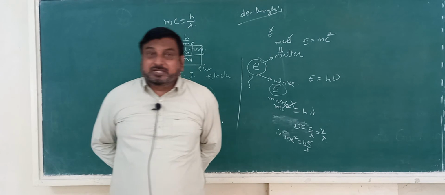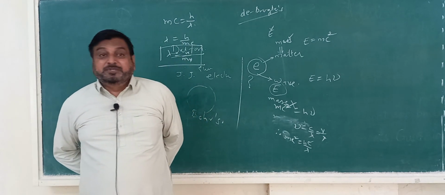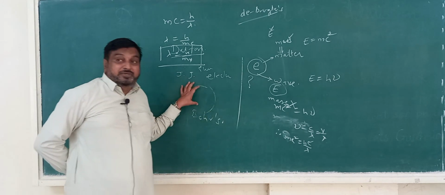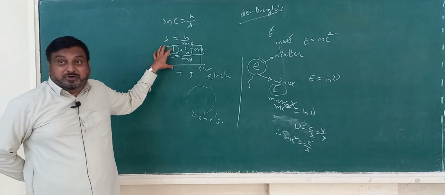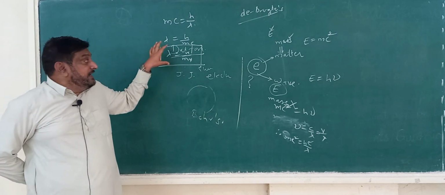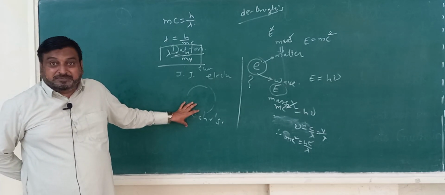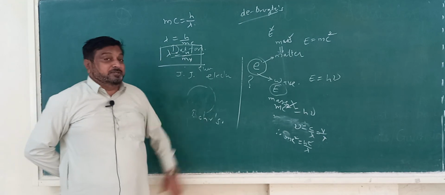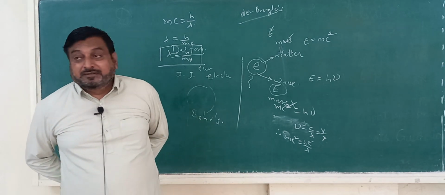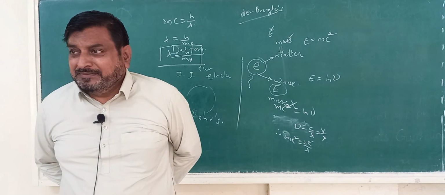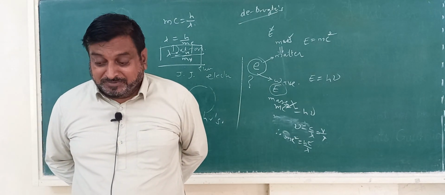So naturally, if the electron is a wave, there should be some mathematical expression that will give the nature of the electron perfectly. That mathematical equation is given by Schrödinger, and that will be the first point of our lecture. Thank you. We will see it tomorrow.